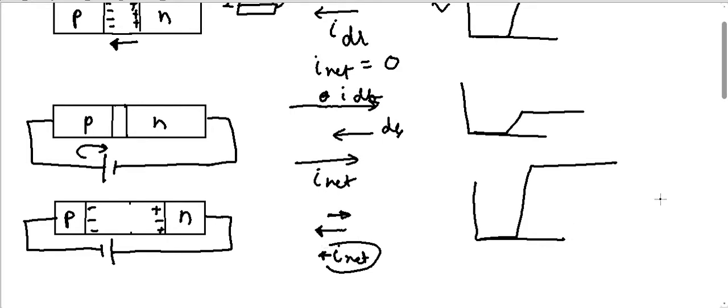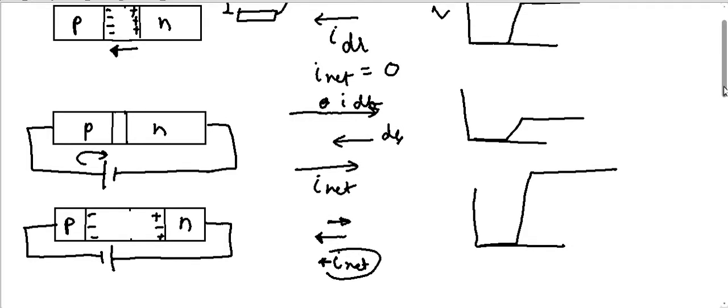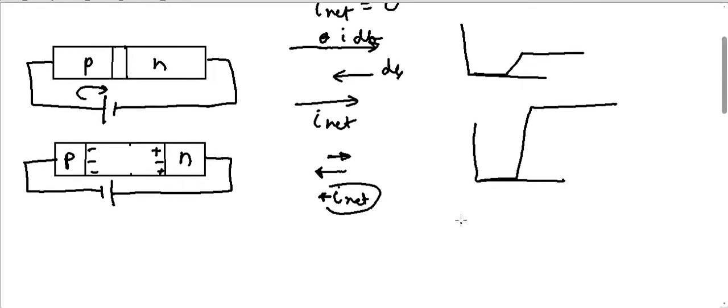Now if I draw the graph of current versus potential applied, when it is negative there is a very small, constant I net. It starts from 0, but it is a very small value of I net when it is negative.